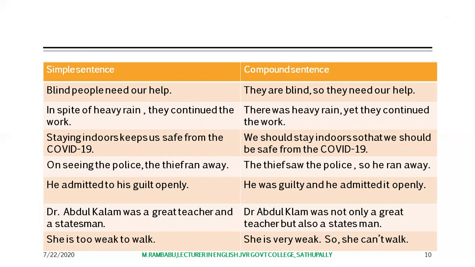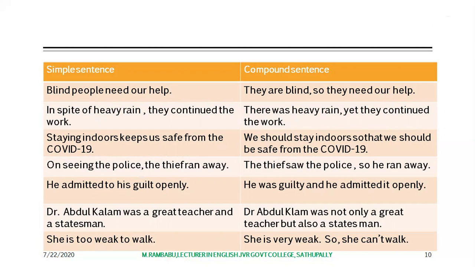And let's look at another example here. Staying indoors keeps us safe from COVID-19. It has only one main clause. But whenever it is converted into a compound sentence: we should stay indoors so that we should be safe from COVID-19.